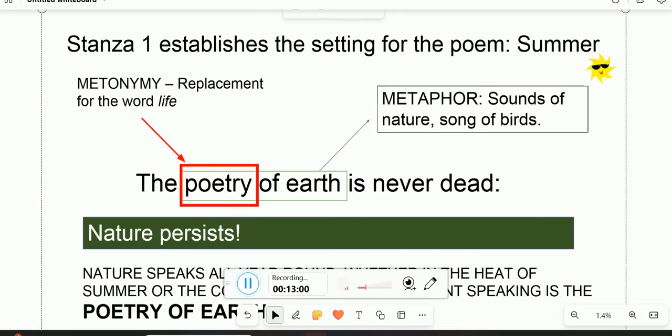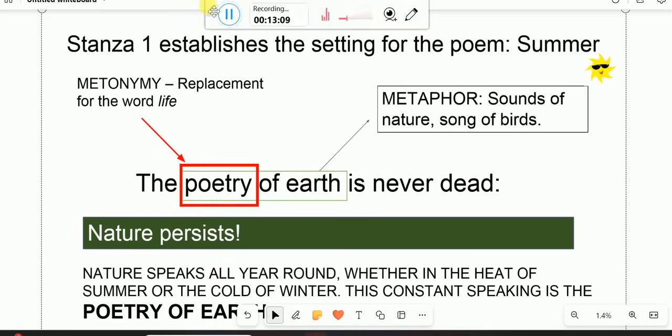Now let us unpick the first line. The poetry of earth is never dead. Right. Now this line is metaphoric. What do we mean by metaphoric? Remember, a metaphor is a direct comparison that does not use the word as or like. However, please bear in mind that you will not be required to define the figure of speech, but you'll be requested to explain its effectiveness.